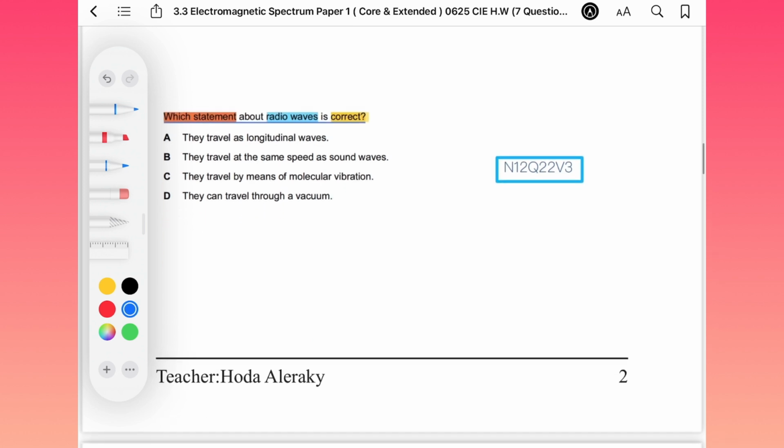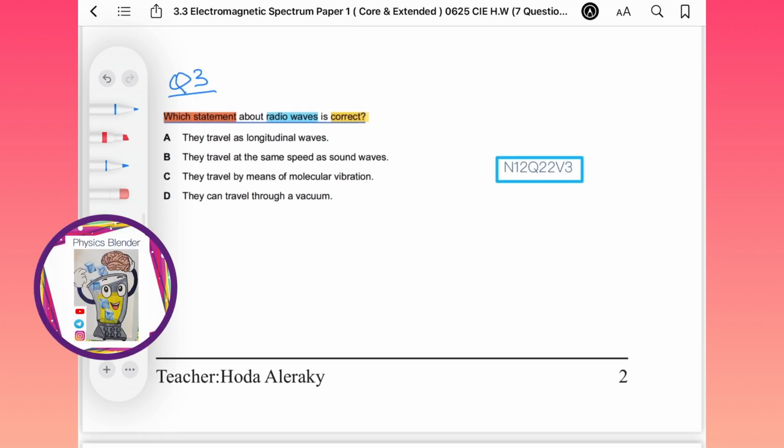Question 3, which statement about radio waves is correct? They travel as longitudinal waves. No, all electromagnetic waves are transverse. They travel at the same speed as sound waves? No, they travel at the same speed as light waves in vacuum. They travel by means of molecular vibration. It's not material vibration, it's vibration of electric field and magnetic field, so it's not molecular vibration. They can travel through a vacuum. Yes, they can travel through vacuum.